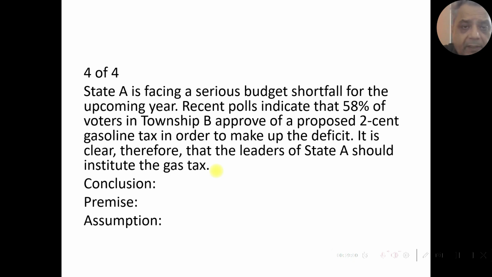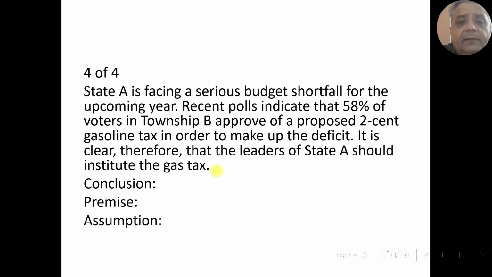So what we have understood in the previous lecture is that the conclusion can also be in the form of a recommendation. So here the recommendation is that the leaders of State A should institute the gas tax. So therefore this is the conclusion. And on the basis of which information has this recommendation been made? The information is that recent polls indicate that 58% of voters in Township B approve of a proposed 2-cent gasoline tax in order to make up the deficit. So this becomes the premise.